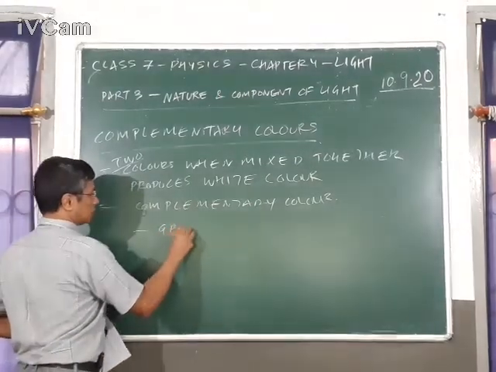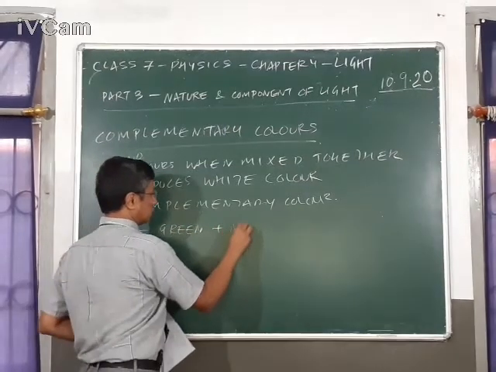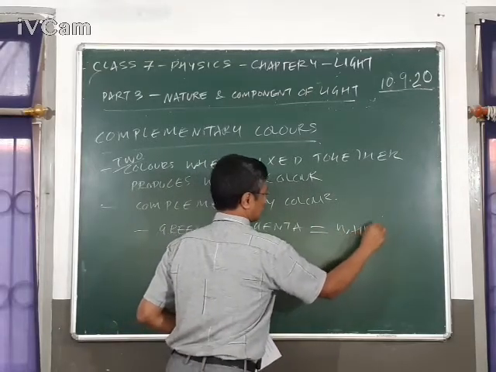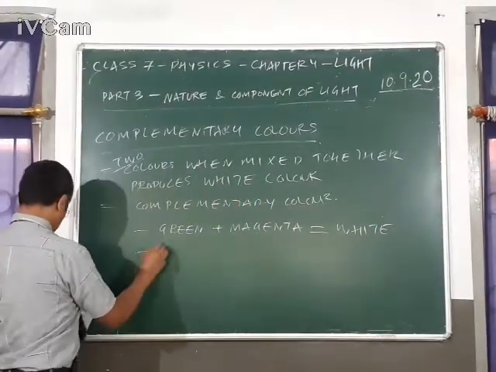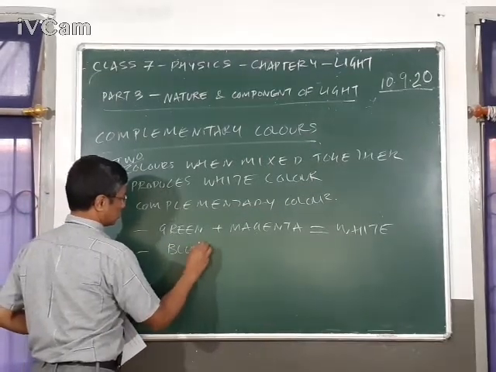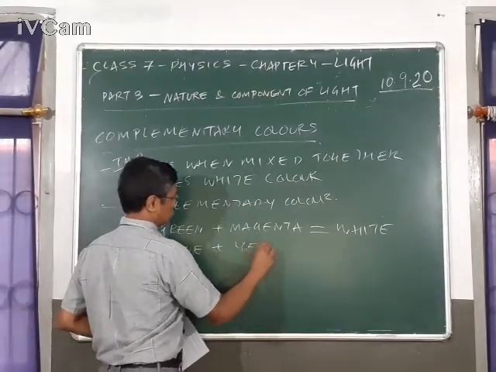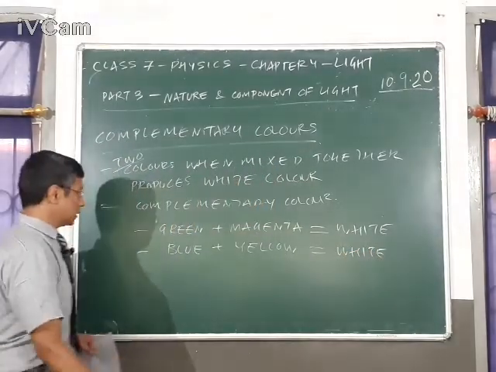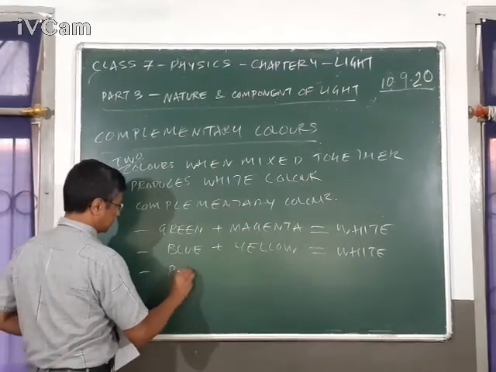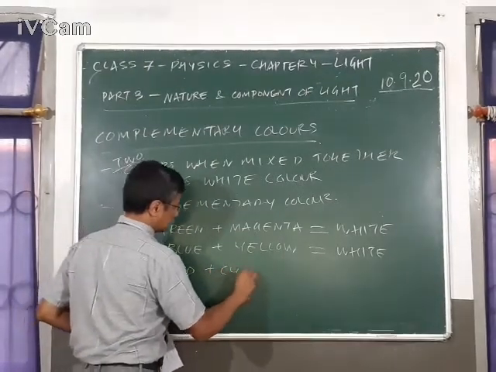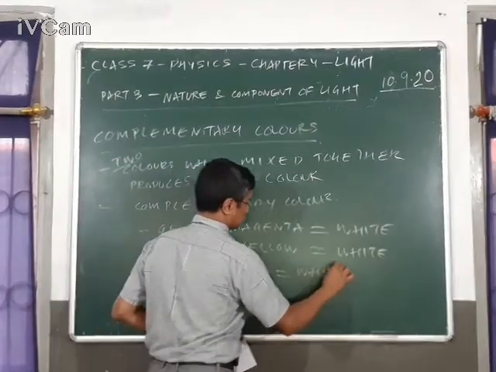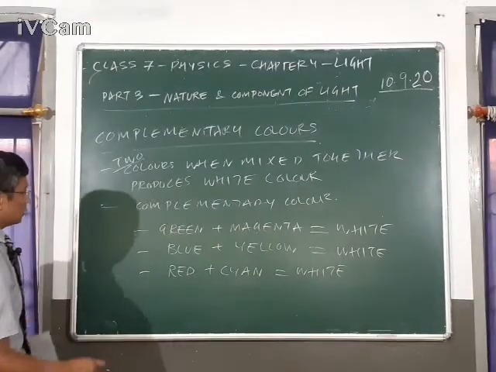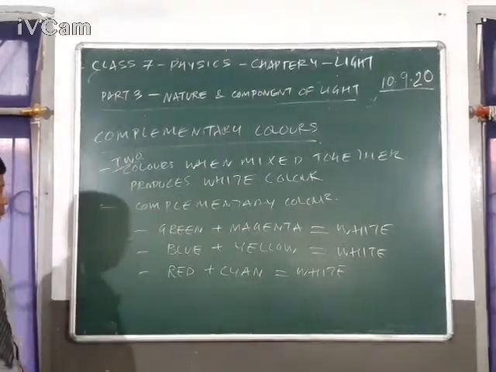If you mix the color green and magenta, you will get back a white color. If you mix blue and yellow, you will get again white color. If you mix red and cyan, you will get back white color again.